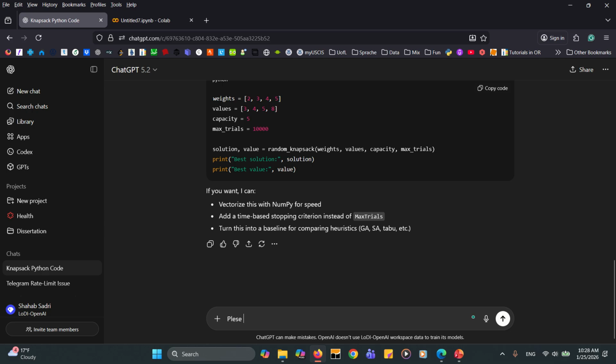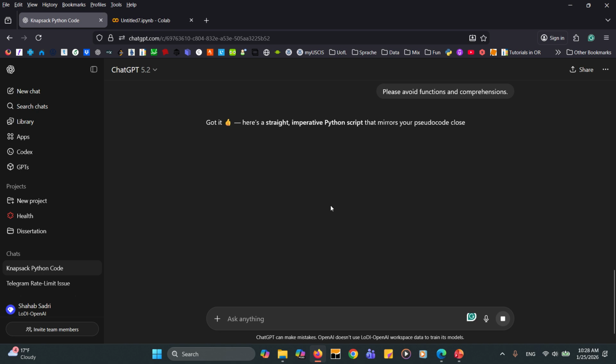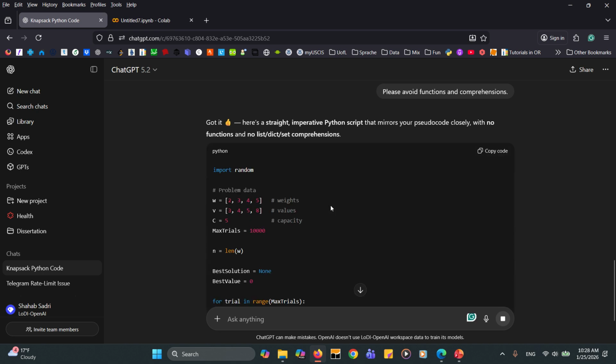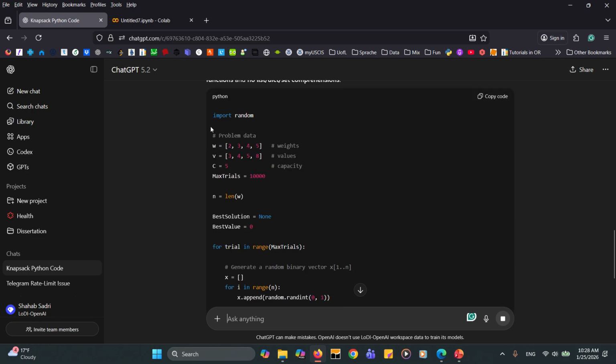So, please avoid functions and comprehensions. Okay, so in this case, we will have a basic and simpler Python code, so we don't have any function here.